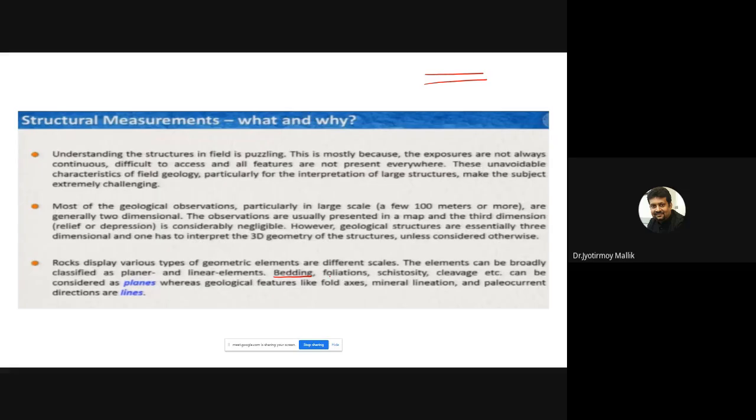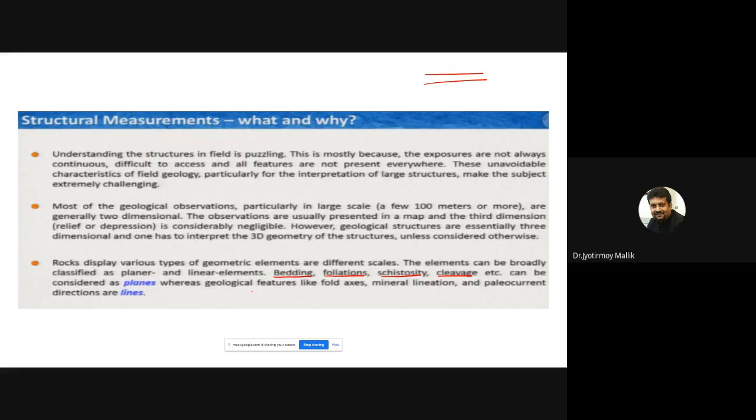Then foliation is generally used in case of metamorphic stratification. Schistosity is also used for metamorphic stratification, and then cleavage. All these things are planar features. They are all planes.